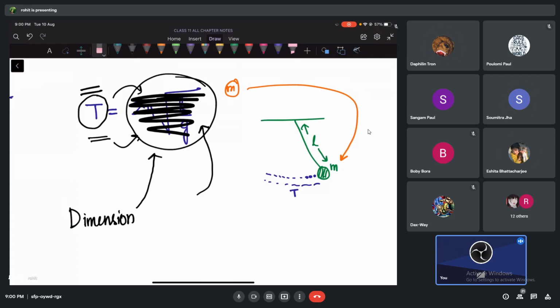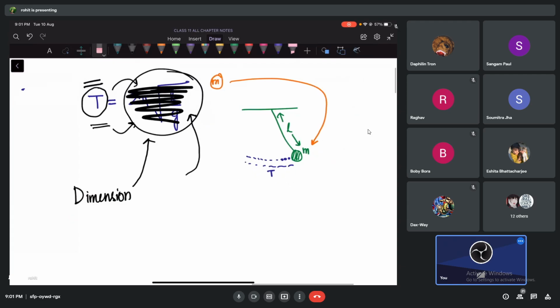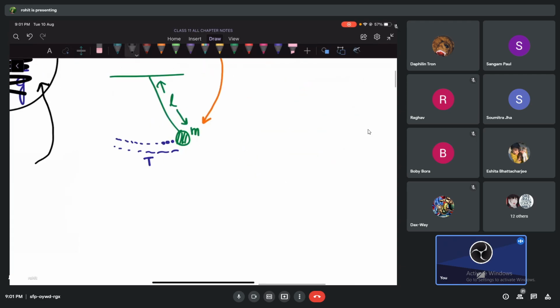So we're trying to find out what the time period depends upon and to what powers. To the power half or to the power square or to the power what and what? We are trying to do that. For this, I'm going to write like this. I'm going to give you this example only. So we can start like this, see guys.